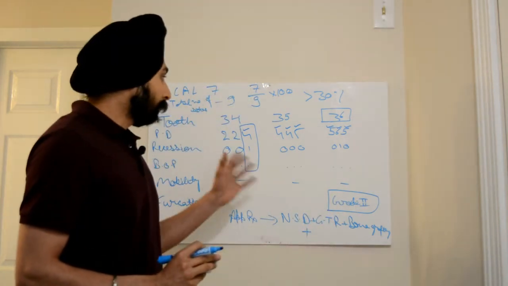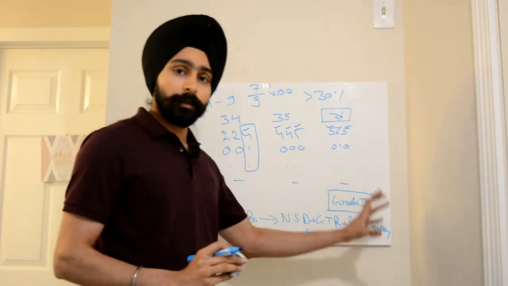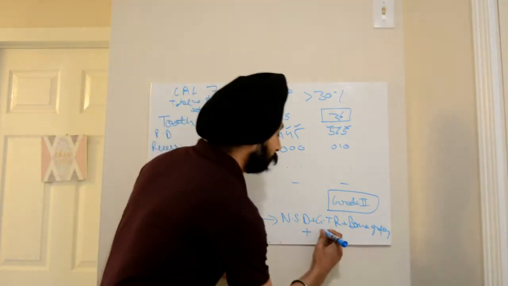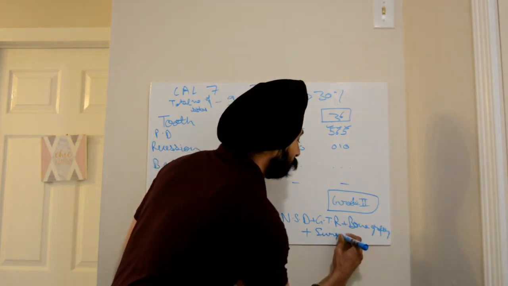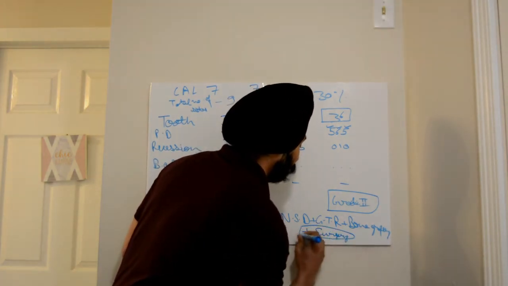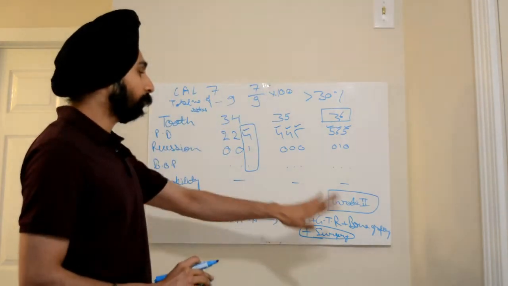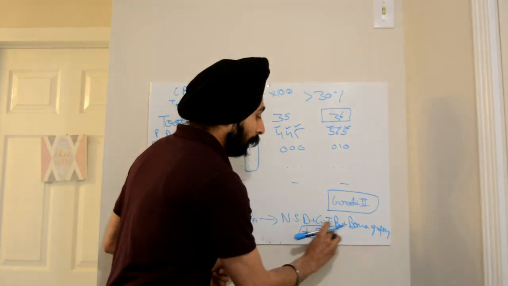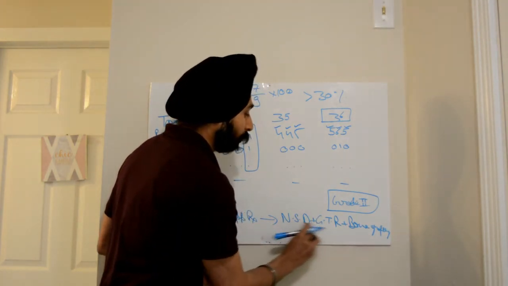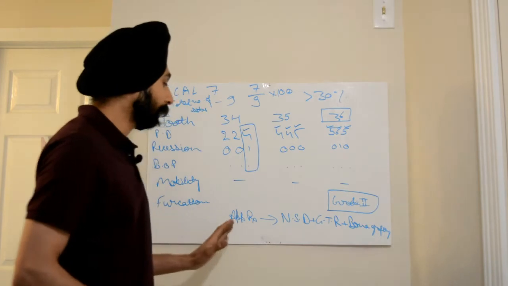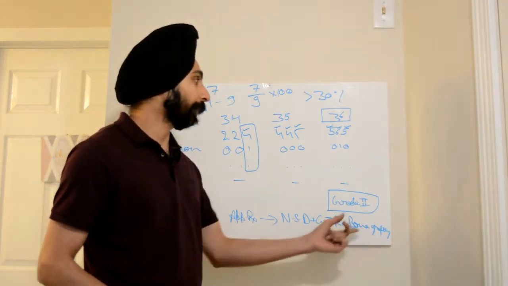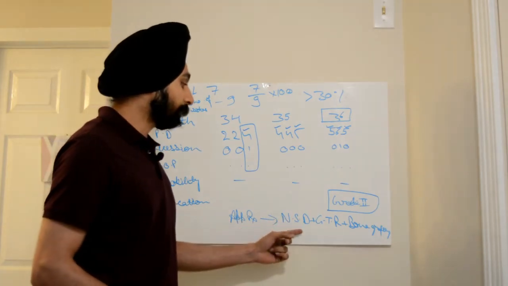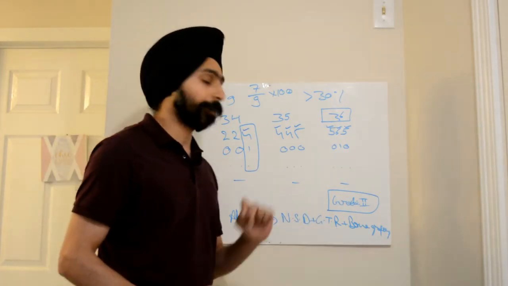In case you are given an after chart, then you will have to decide which surgery you will perform, and in case you don't have any after chart, then you don't have to go for any surgery because you don't know how the patient will come out after having non-surgical debridement. So the definitive therapy is GTR and bone grafting when it comes to 3-6. The appropriate treatment is non-surgical debridement plus GTR plus bone grafting.